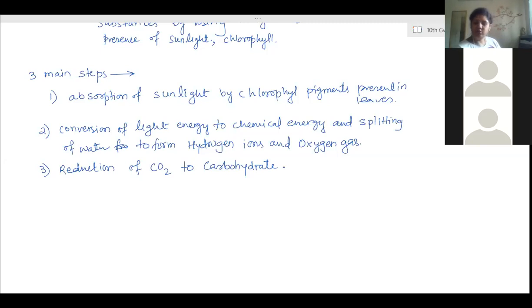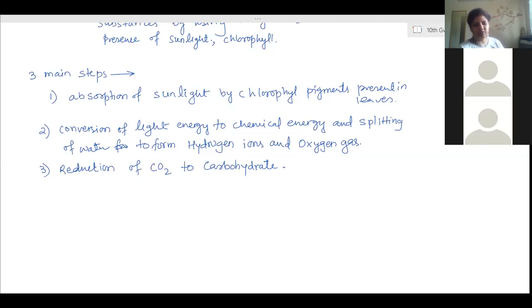So this is the holozoic mode of nutrition. The nutrition is obtained in 4 different steps. One is the ingestion process, second is the digestion process, third is the absorption and assimilation process, and the fourth is the egestion process of left out material.